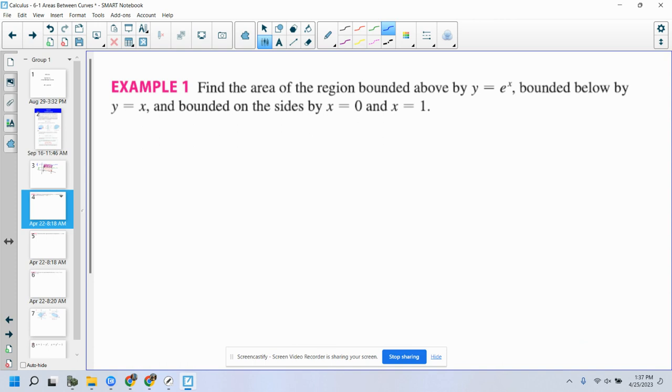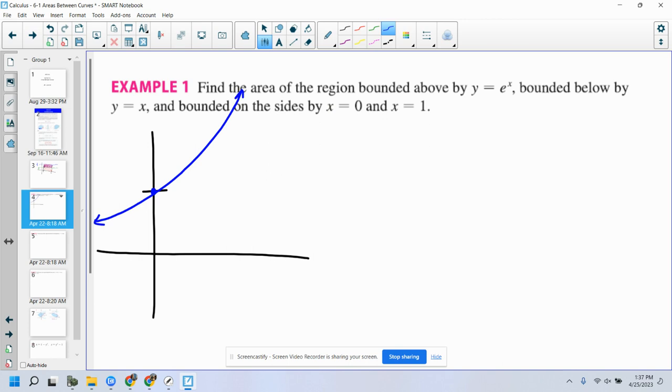Okay, so now let's graph this real quick, though. Just to be sure, I am told that y equals e to the x is on top. I am told that y equals x is on bottom, but let's double check that. Let's think about y equals e to the x. What's the y-intercept of e to the x? If I plug in 0, it'd be e to the 0, so 1, right? So here is my y-intercept, and it's generally going to take this shape, right? An exponential function, base e. Okay? Y equals x. That's just 1 comma 1, 0 comma 0.